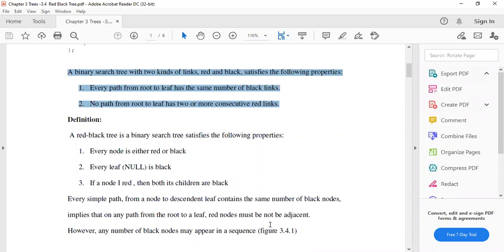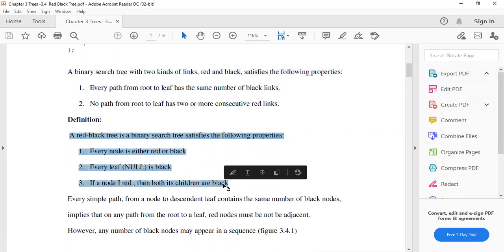The definition of a red black tree is like that: it is a BST which satisfies the following properties. First, every node is either red or black. It has to be either red or black. We will see when to give it the red color or the black color. Second, every leaf is black.